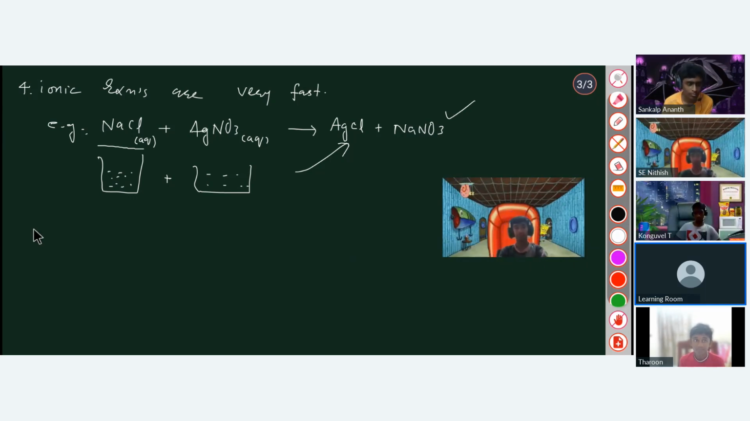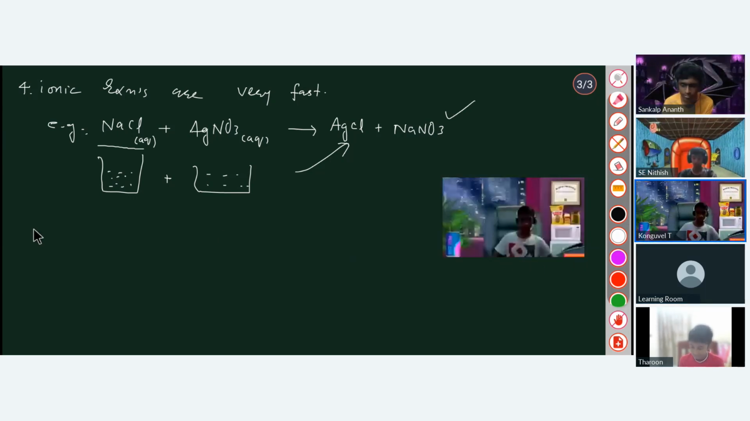So we discussed that these covalent compounds usually exist in the solid state. They are bad conductors in the solid state, but good conductors in the molten and aqueous state. And they undergo ionic reactions, which are very fast. Next, I told you that these ionic compounds are highly soluble in water.